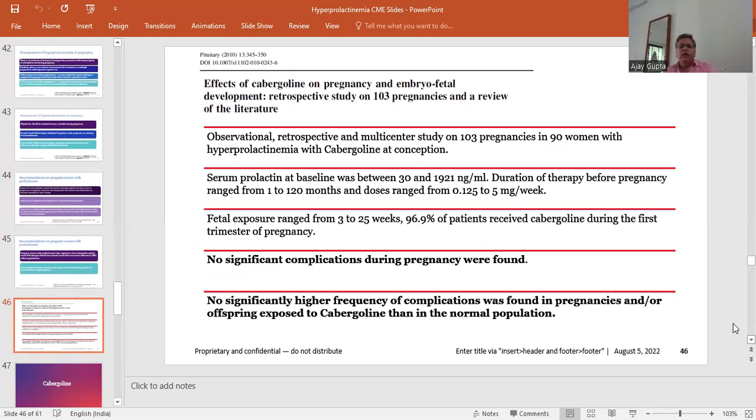In these patients, the duration of therapy before pregnancy ranged from 1 to 120 months, and fetal exposure ranged from 3 to 25 weeks. 96.9% of the patients received cabergoline during the first trimester of pregnancy. No significant complication during the pregnancy was found. Similarly, no significantly higher frequency of complications was found in pregnancy or offspring exposed to cabergoline compared to the normal population.